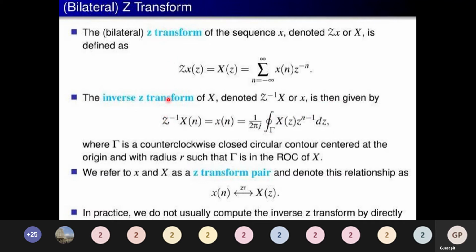This Z transform and inverse Z transform combined are called Z transform pairs. So I write it as x of n, Z transform is X of z, and X of z inverse Z transform is x of n. It is very important to note down that the formula of the Z transform is X of z equal to summation n equal to minus infinity to plus infinity x of n z power minus n.